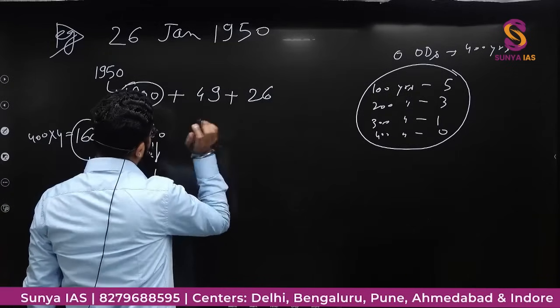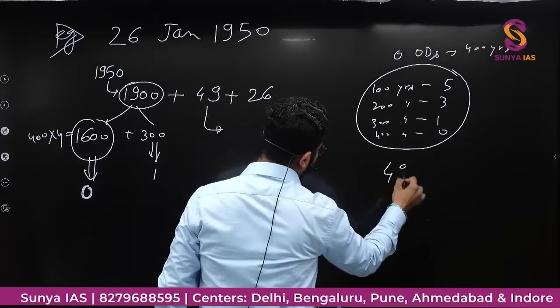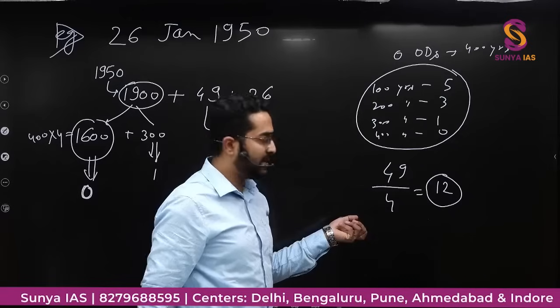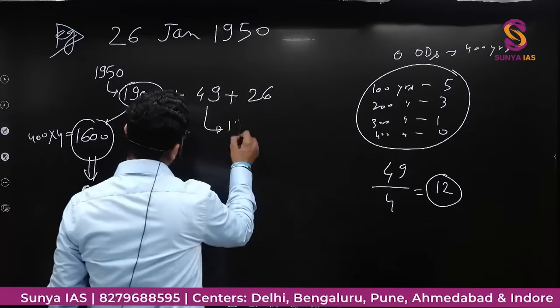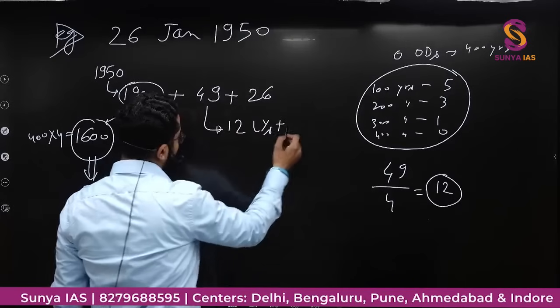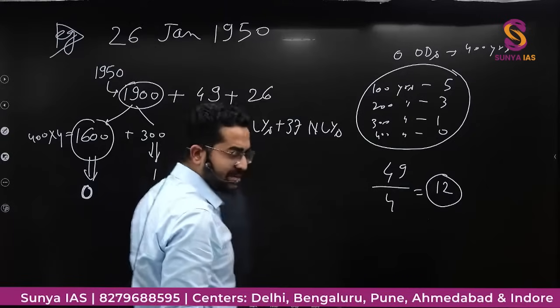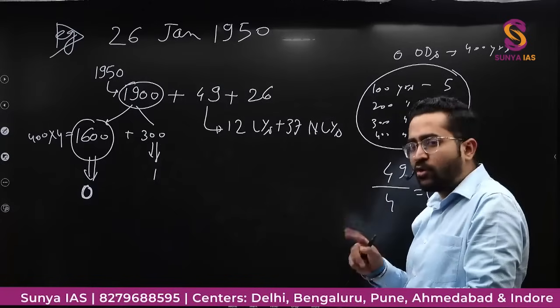Now 49. In 49 years, if I'll divide 49 by 4, that is 12 completely. 12 into 4, 48 plus 1. That means there will be 12 leap years. And if I'll subtract 49 minus 12, that is 37 non-leap years. Did you get the point? ये कैसे मैंने निकाला कि भाई लीप ईयर क्या होता है जो 4 से completely divide हो जाए.